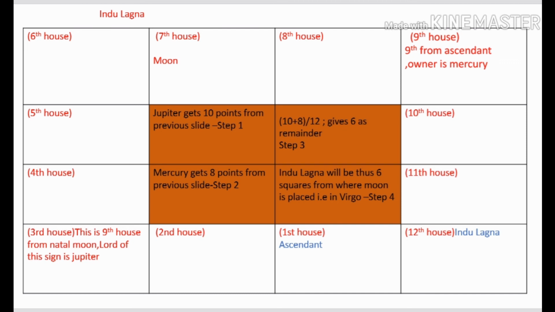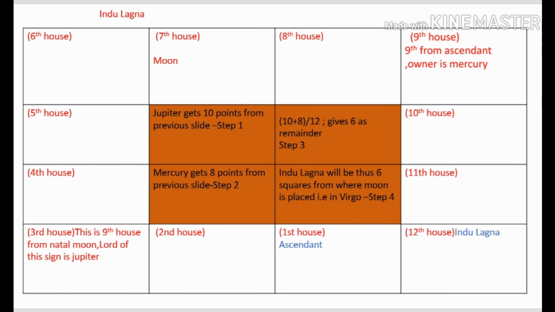So whenever a benefic planet transits the Indu Lagna, then it gives a great amount of wealth. Also, if there are benefic planets in the 1st, 4th, 7th, 10th, 2nd and 11th house from the Indu Lagna, the person will have an ability to sustain his wealth over a long term.